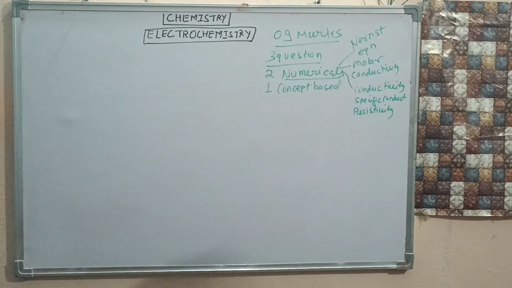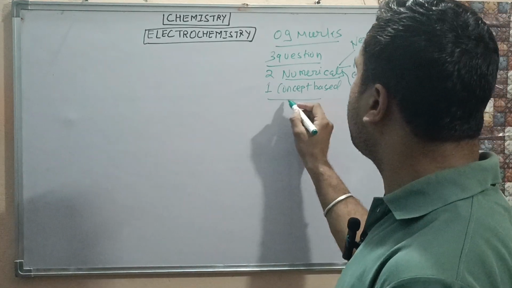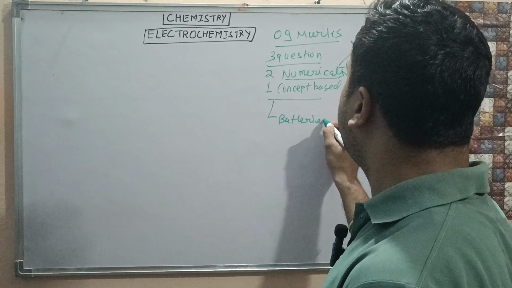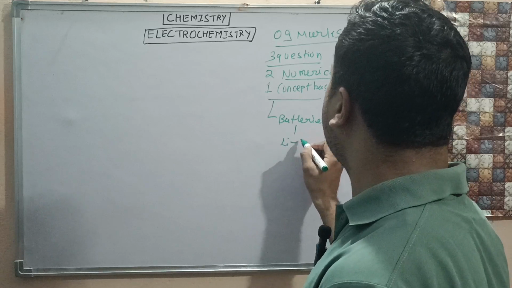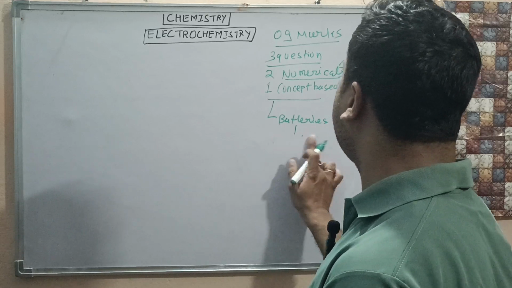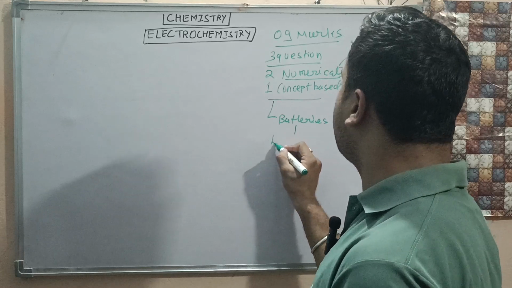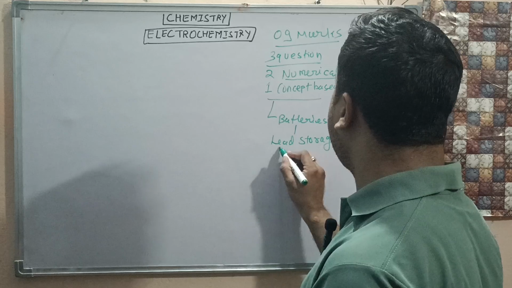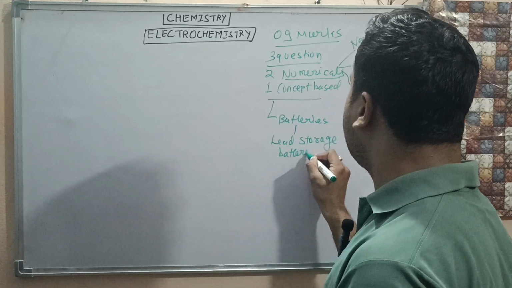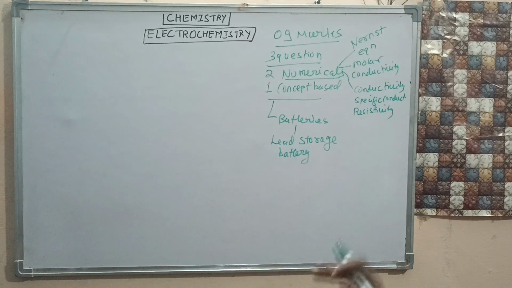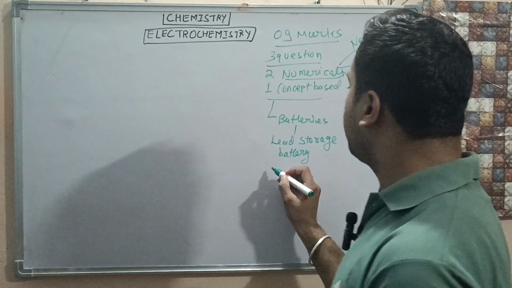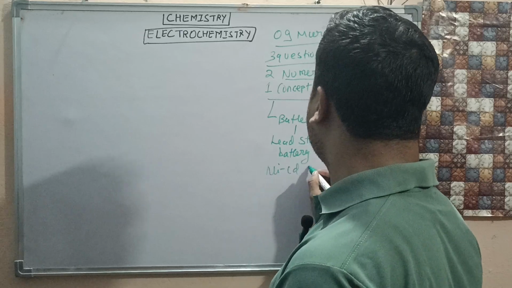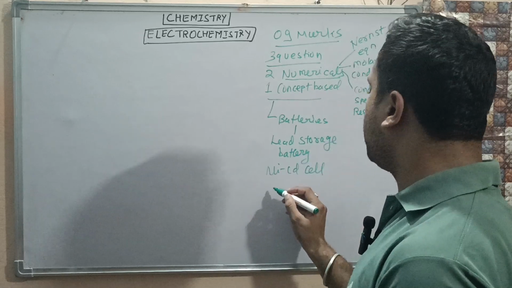And here we can get one question from batteries, like the lead storage battery. They can ask you the reactions related to the lead storage battery, and you can get questions regarding the nickel cadmium cell or fuel cell.